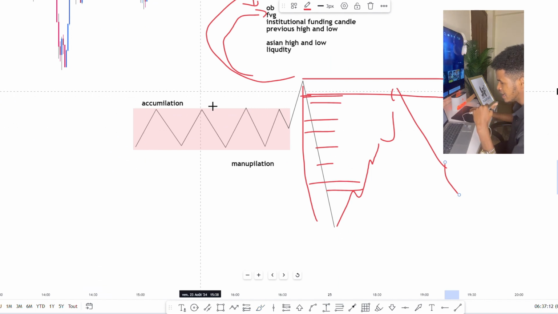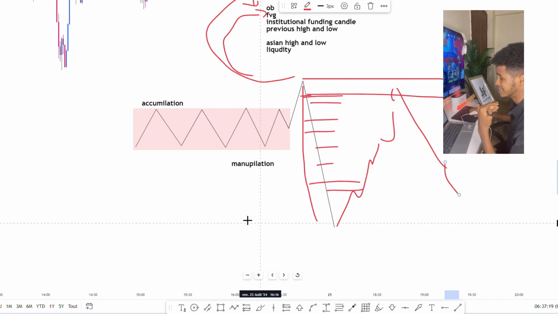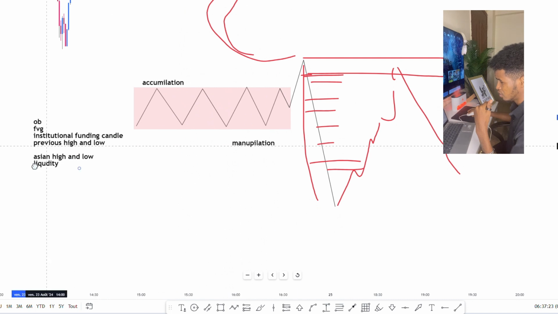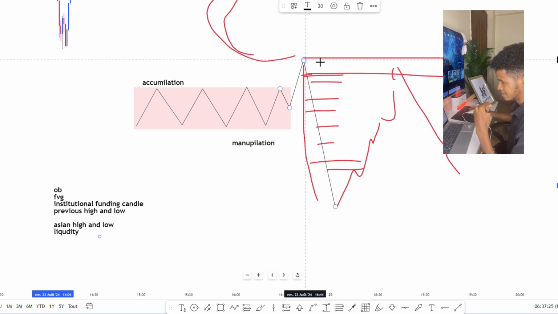Now, this accumulation phase, which is at the Asian session, the London session is the manipulation stage, and the New York session is the movement time. So that's how they trade in the SMC, or that's what you call AMD distribution: accumulation, manipulation, and distribution.